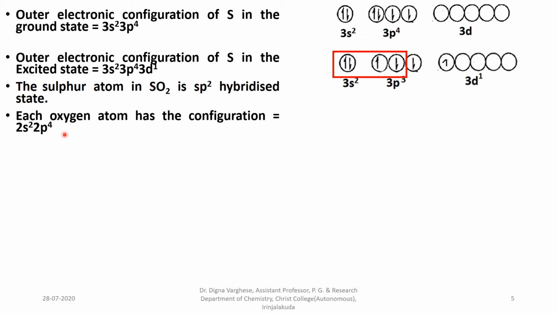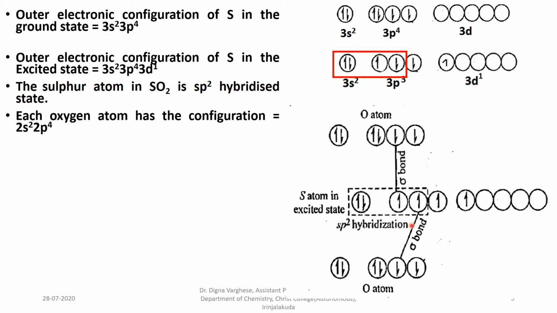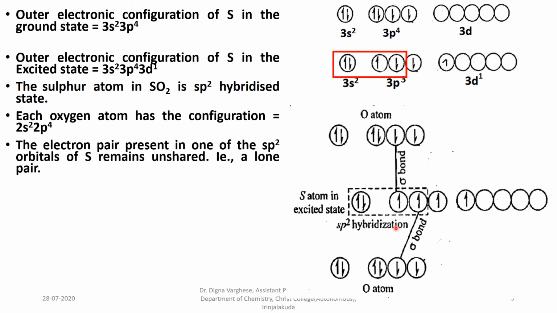We know the atomic number of oxygen is 8 and its electronic configuration is 1s2, 2s2, 2p4. Here the figure shows the overlapping of atomic orbitals between the sulfur and oxygen atoms.